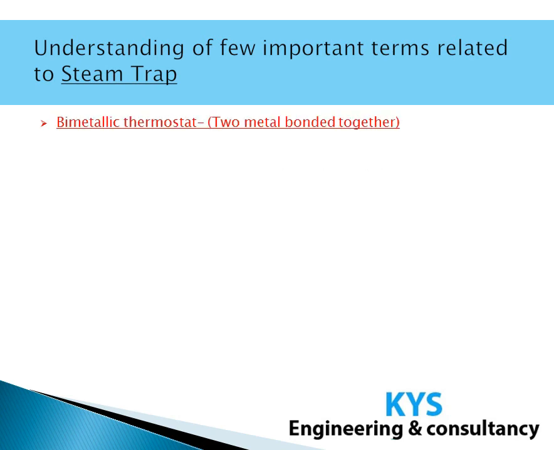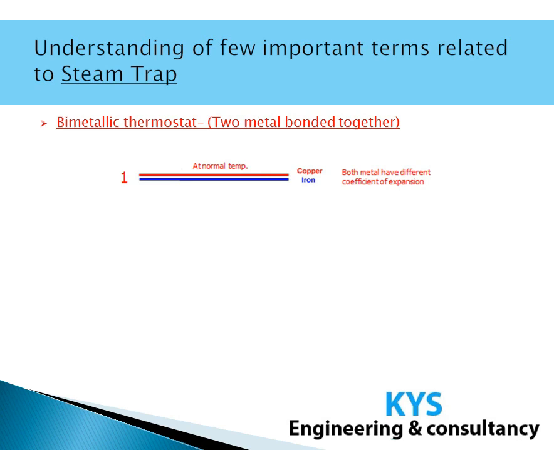Bimetallic thermostat. As the name suggests, it is bimetallic, that means there are two metals involved. In this figure we see that there are two metals, copper and iron, and both have different coefficients of expansion.